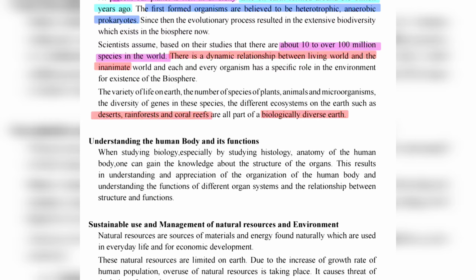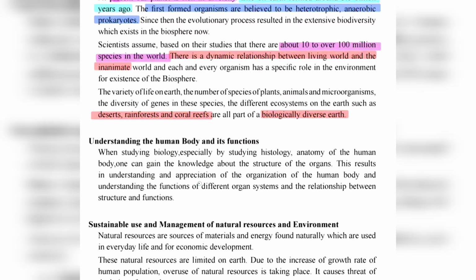When studying, the next issue is understanding the human body and its function. When studying biology, especially by studying histology and anatomy of the human body, one can gain knowledge about the structure of the organs.